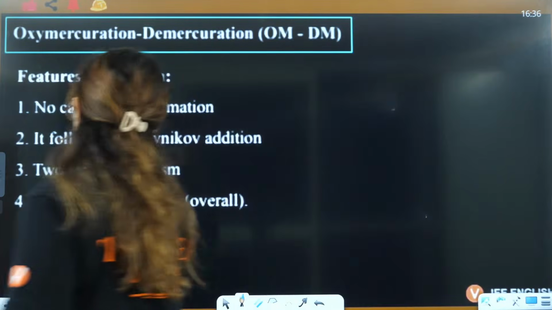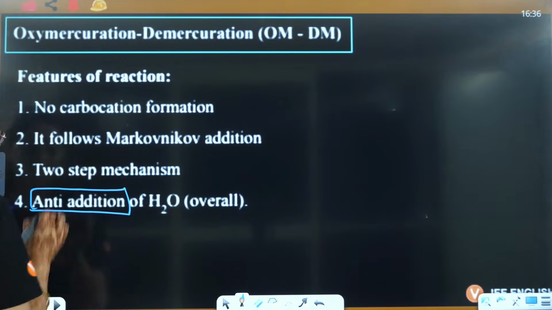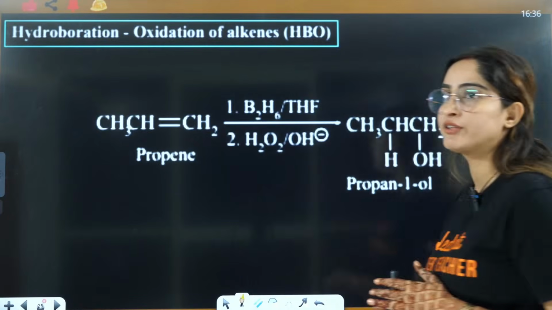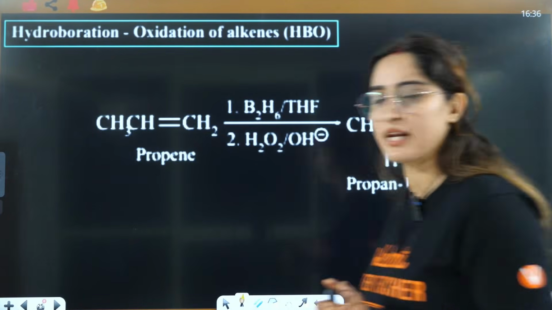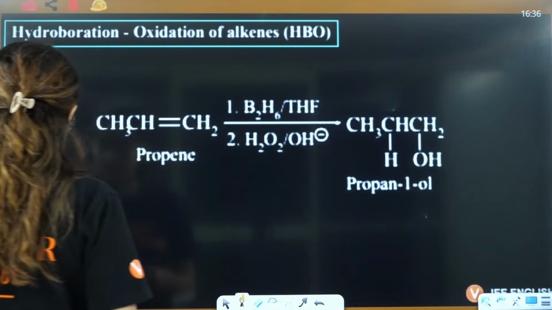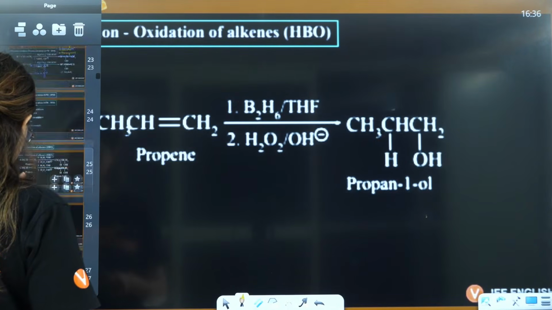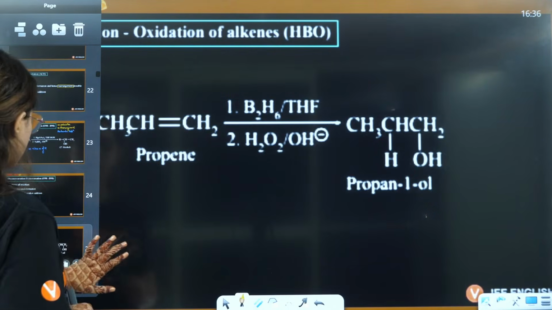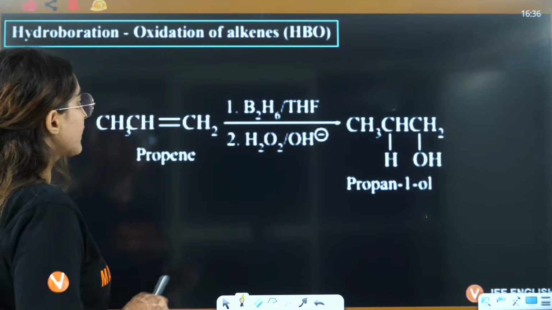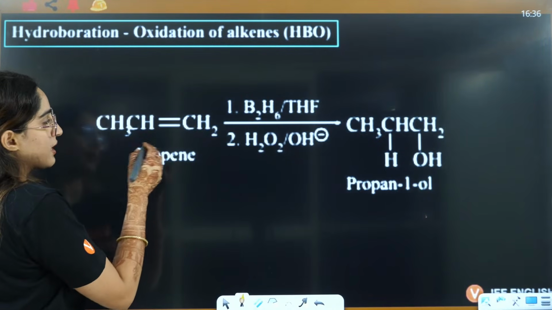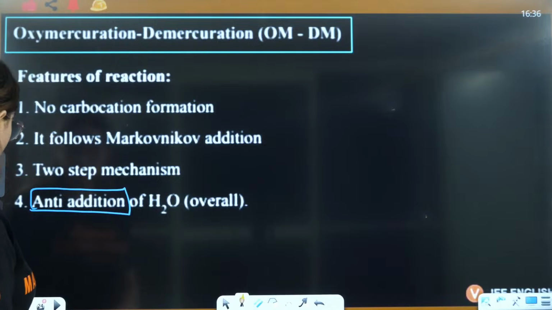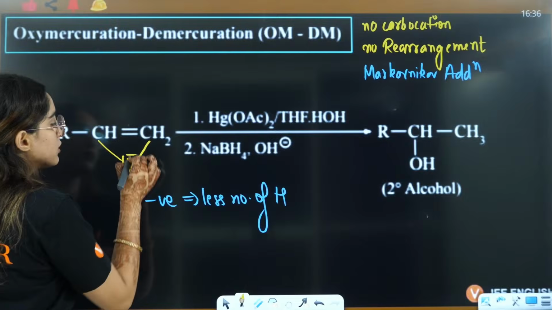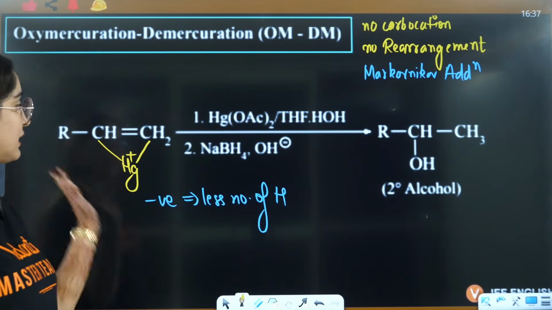Let's see how there is anti-addition of the OH and H group, okay? Let's understand that, right? Let me just teach you about anti-addition here. In this case, a cyclic intermediate will be formed like this.